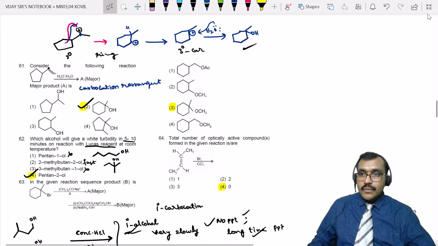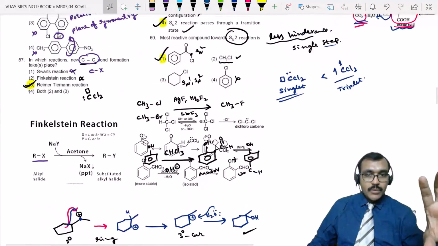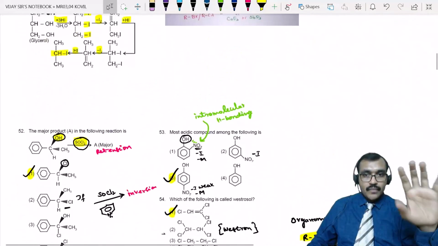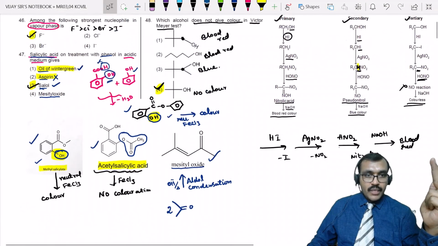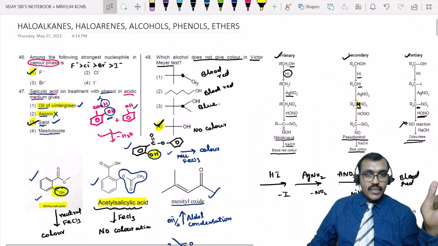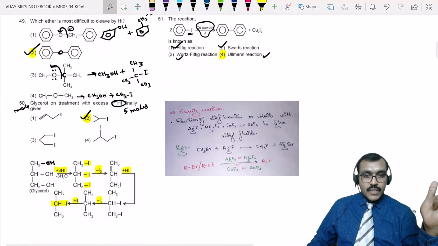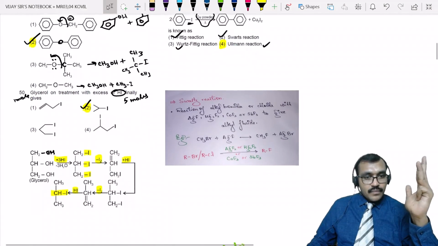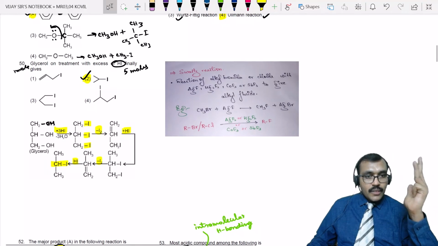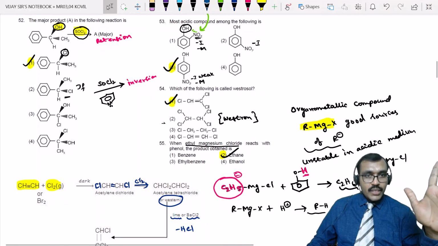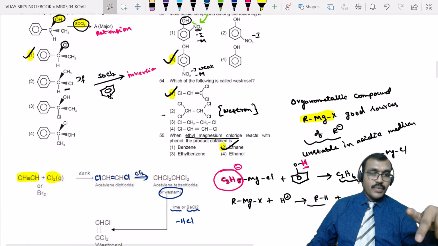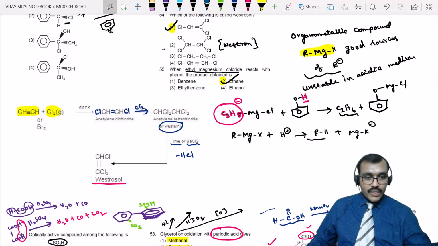Right. Do you have any doubts regarding the concepts we have discussed today? Victor Meyer test, Swarts reaction, Reimer-Tiemann reaction, acetal formation, reaction of glycerol with HI and HIO3, oxidation, reaction of SOCl2 in the absence of pyridine and in the presence of pyridine, Williamson ether formation.